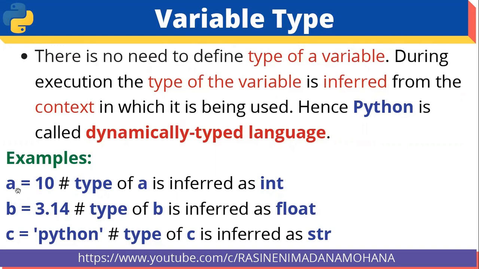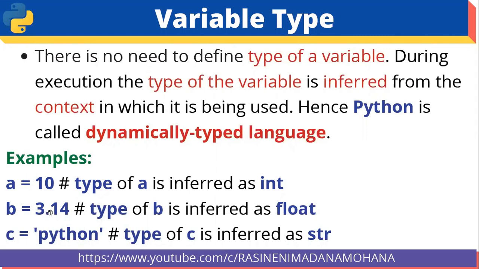For example, let us see a equal to 10. We assigned the decimal value 10 to the variable a. Then what is the type of a here? Python inferred the type of a as integer by seeing the value we assigned; automatically it takes the type. That's why Python is called a dynamically typed language.